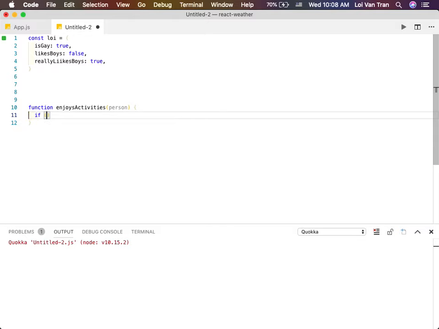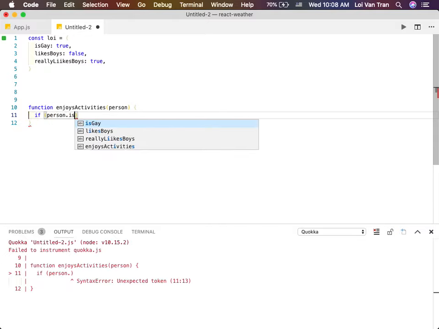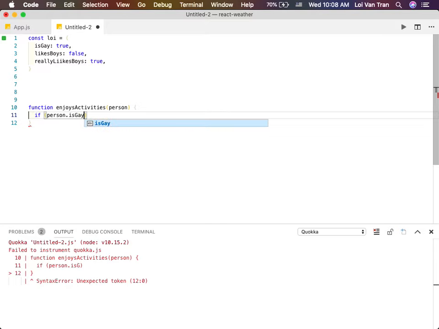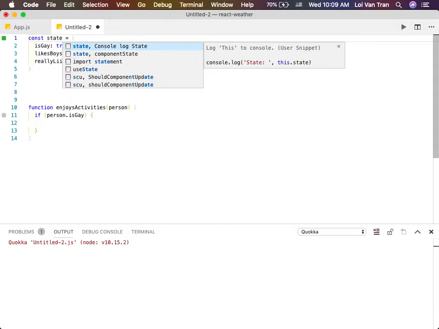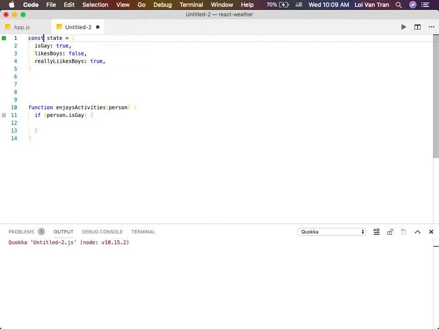For example, we say if a person is, then, you know, something. I don't know. The possibilities are endless. Okay? It's endless. But this is a concept that I want you guys to know. What is this right here? What is it going to be in the future? State. Exactly.